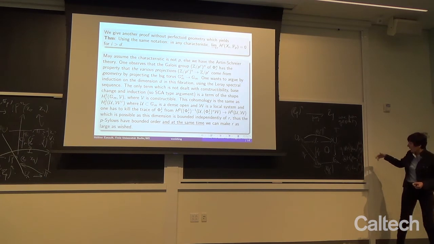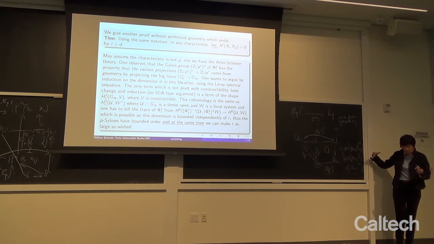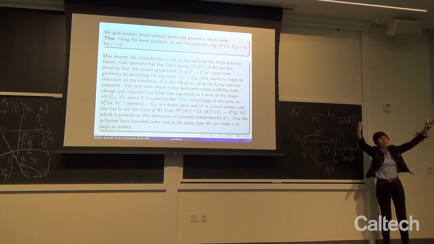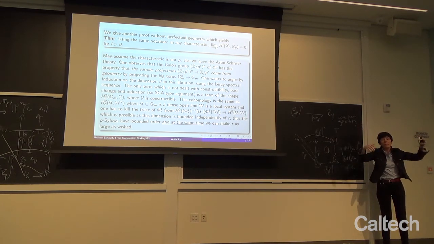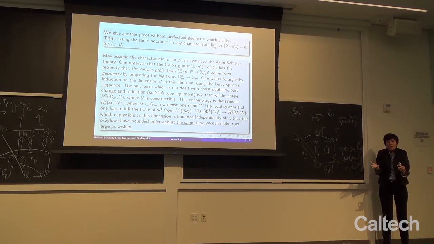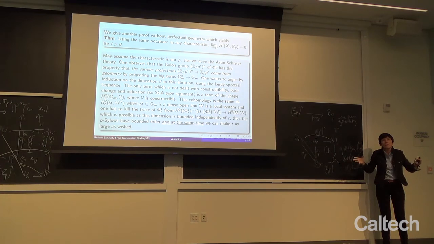But to look at the inverse, now we have duality theory: to look at the inverse image via H2 with compact support is the same as looking at the trace of H0, with values in a local system, which I don't control, but it is a local system.